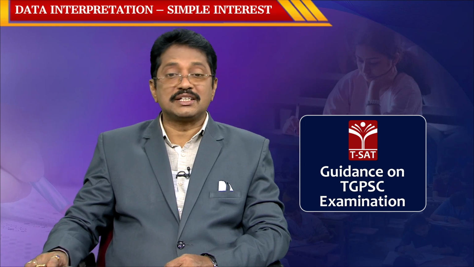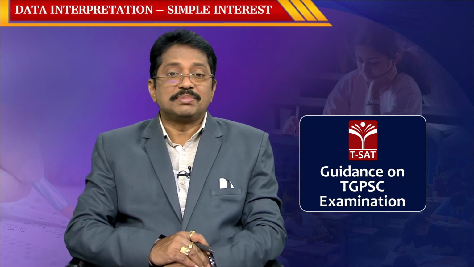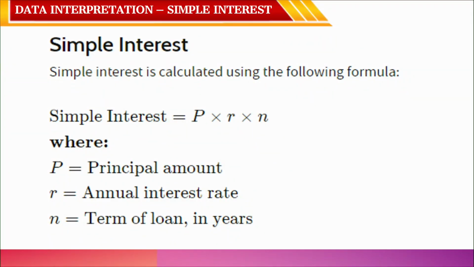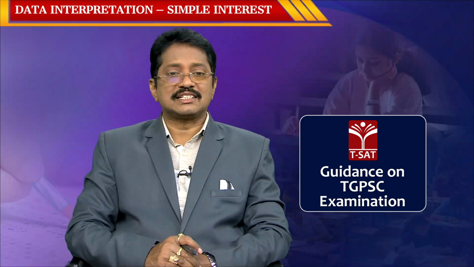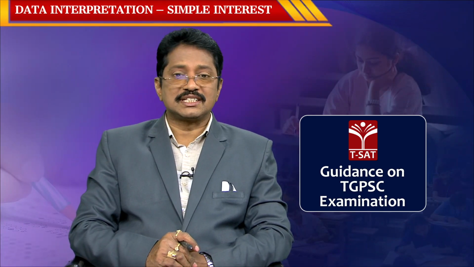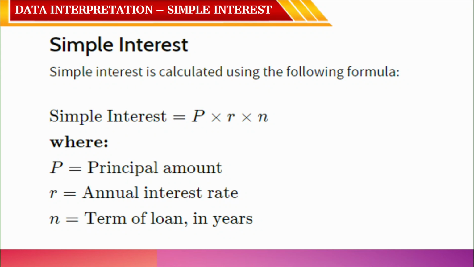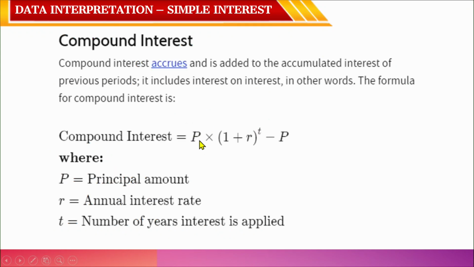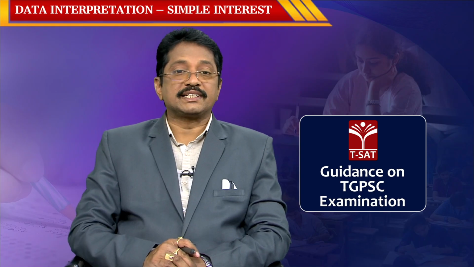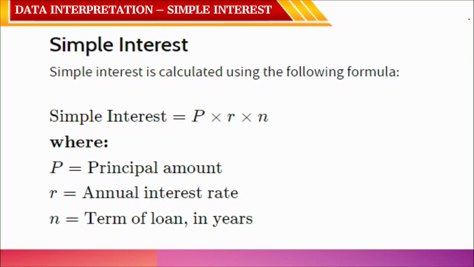Now, what is simple interest? Simple interest is generally calculated using the following formula: simple interest equals PTR by 100, or sometimes PNR by 100. Actually, the 100 is not typed here, that is the reason I added PTR by 100.